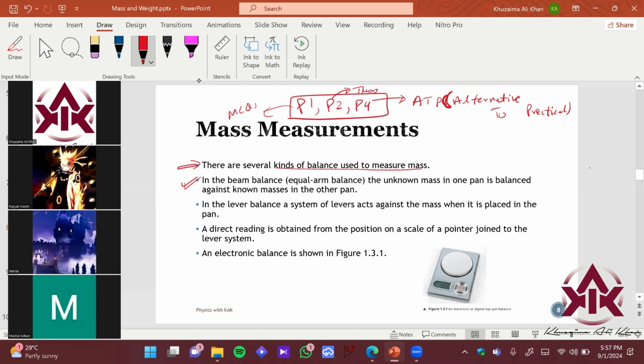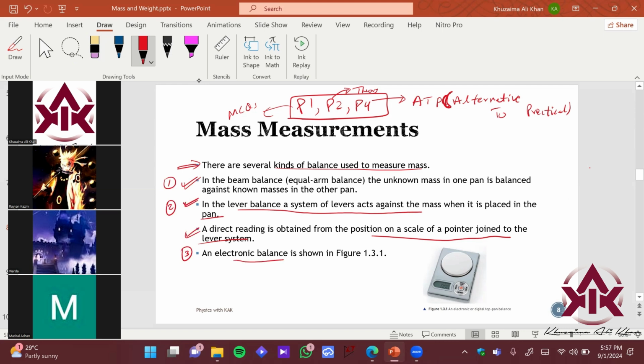Then you have the lever balance. A system of levers acts against the mass when it is placed in the pan. A direct reading is obtained from the position of the pointer on the scale of the lever system. I explained. So we have the first method, the second method, and the third method to measure mass.